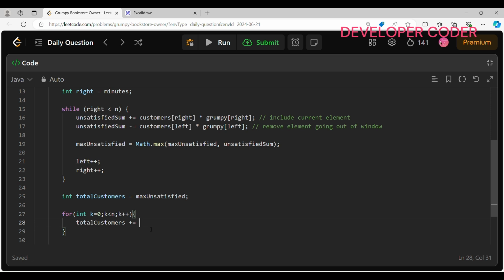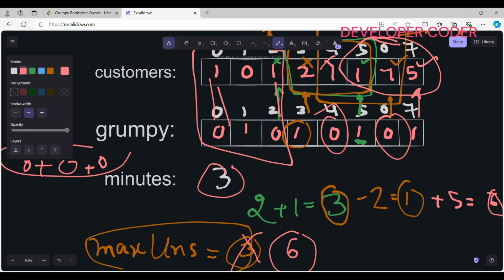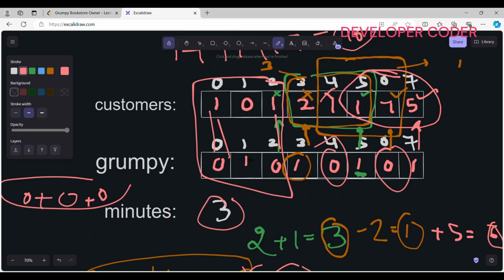So customers of k into, now I am calculating the satisfied customers. So this customer is satisfied, right? If I do 0 into 1, then it becomes 0 only. But I have to count this customer because this customer is satisfied. So I am writing 1 minus this value. 1 minus 0 is 1, and 1 minus 1 is equal to 0.